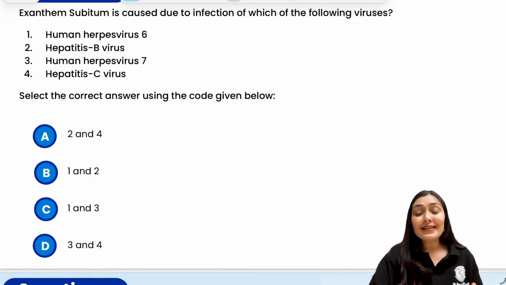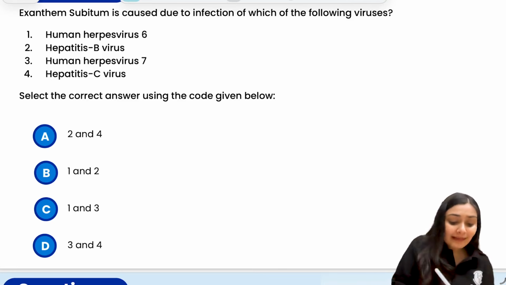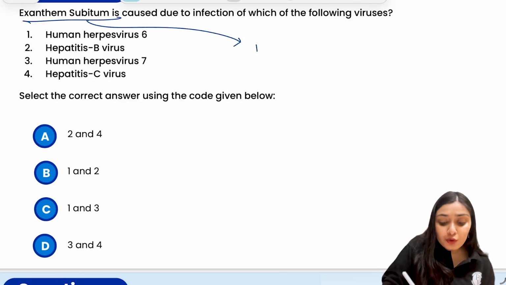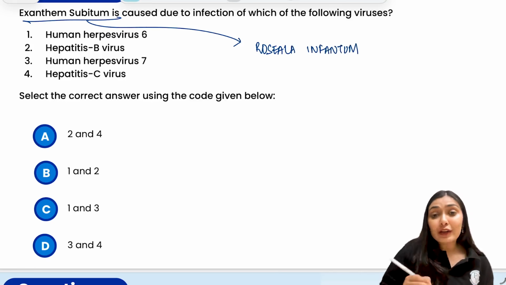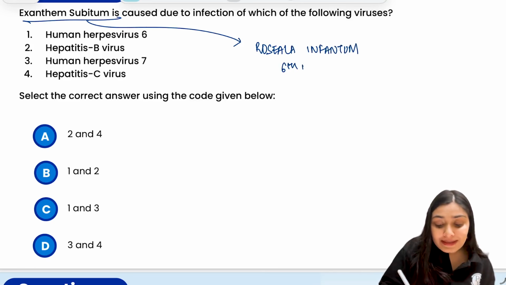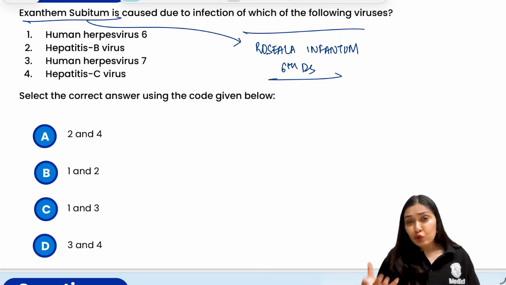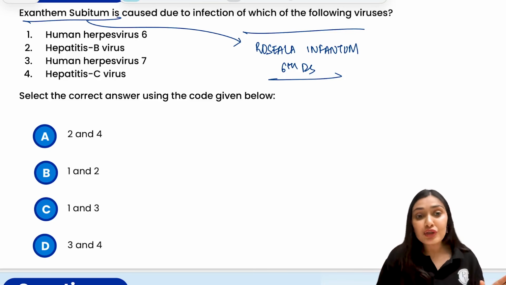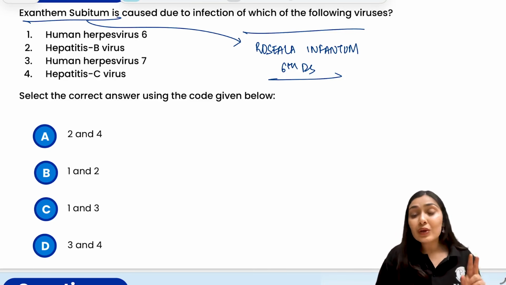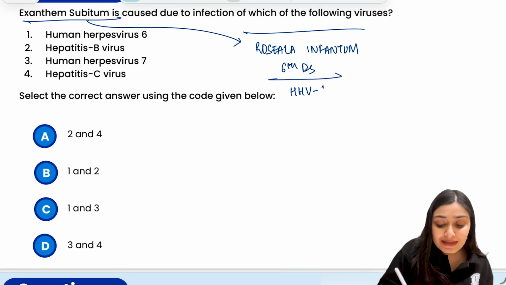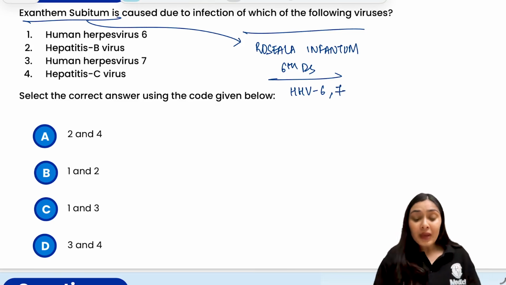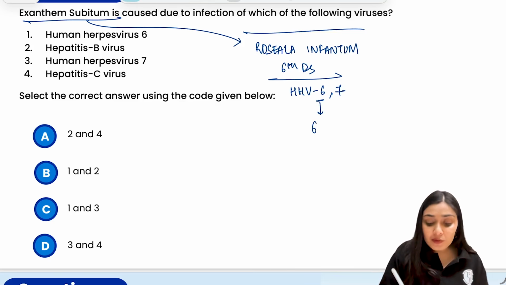So let's revise this exanthem subitum, what it is. This exanthem subitum is also known as roseola infantum. This roseola infantum, also famously earlier known as the sixth disease. It is a very acute but self-limiting viral condition in early childhood. And the 2 major viruses that you need to keep in mind when we are discussing this condition are HHV6 and 7, right? And out of this, HHV6, remember 6B.